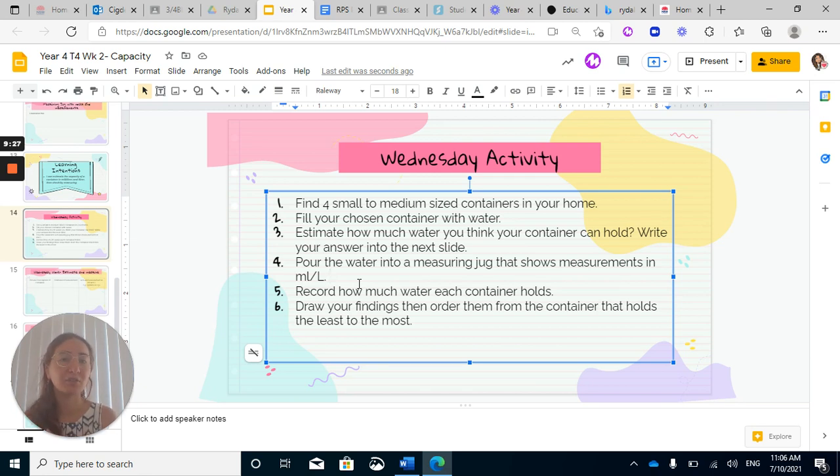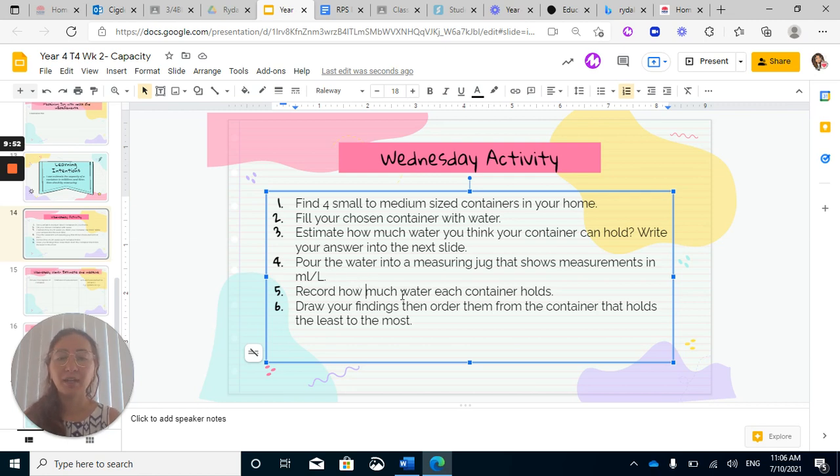Choose containers that don't have a scale on them. You'll need your 1 liter measuring jug as well. So you're going to pour the water in. A tip is to pour the water 1 liter at a time so it's easier to measure, especially if it's a larger container. So you're going to use that container to measure how much water that container did hold.